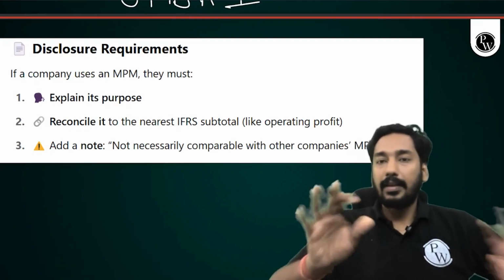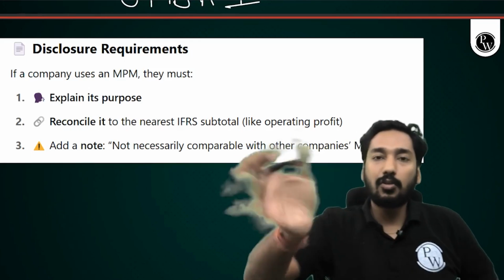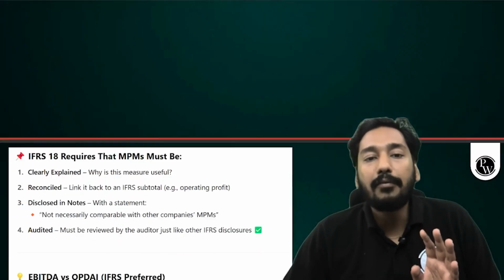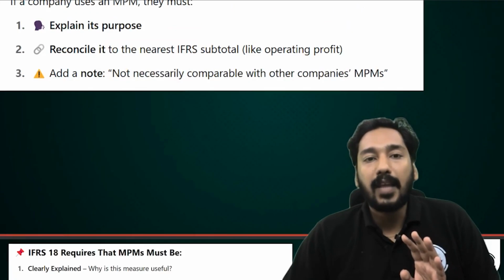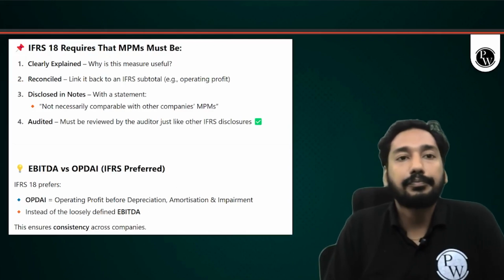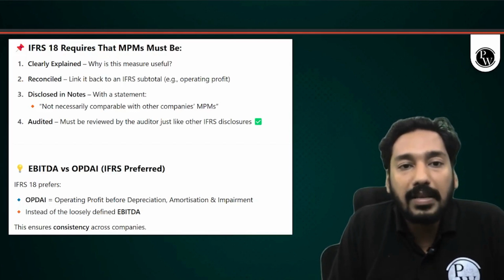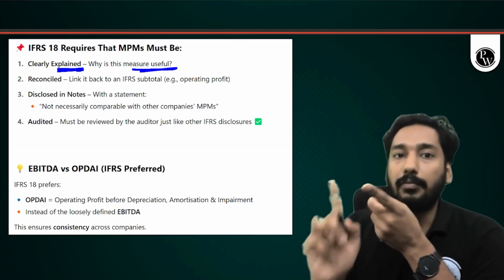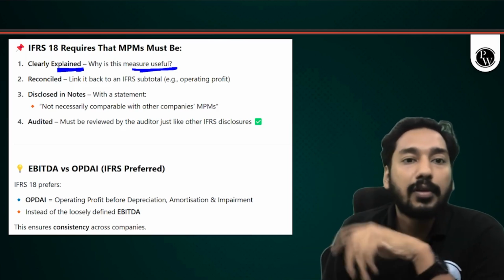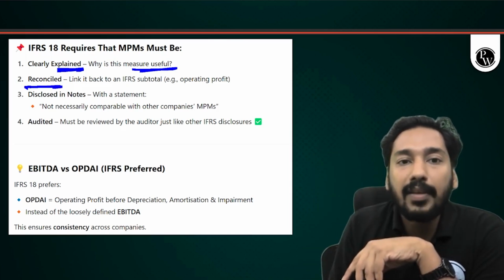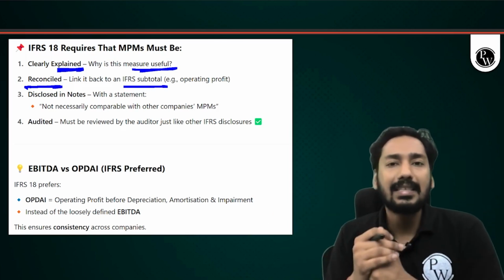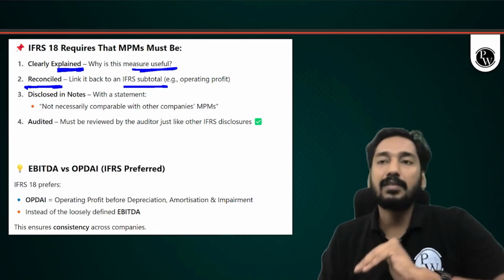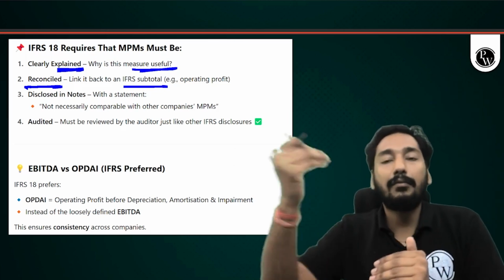So, okay. Now, the accounting standard has no problem. You can show your MPM if you fulfill the above conditions, but you have to understand that there are some requirements. What are the requirements, sir? Clearly explain the use to the user. So, four requirements of IFRS. Whatever MPM you show, you have to meet the four conditions. Reconcile that MPM with the IFRS measure, like you do a bank reconciliation of the cash book with the passbook. So your measure should reconcile. You should have a separate presentation reconciling your measure with an IFRS measure.